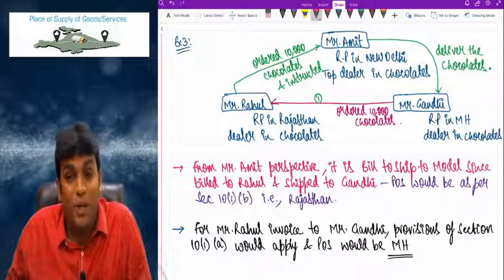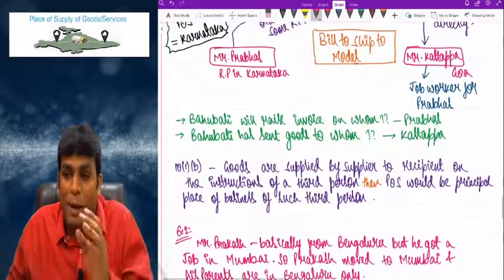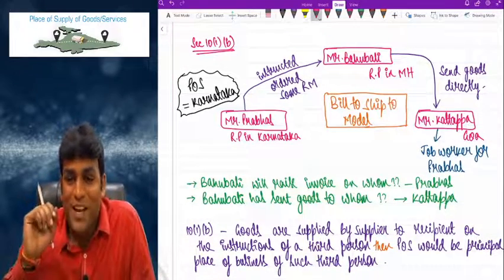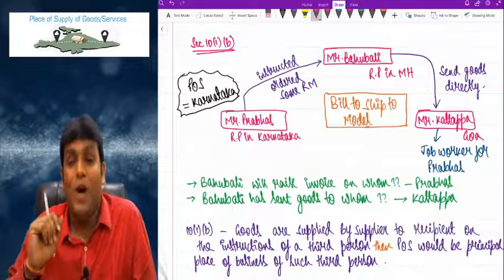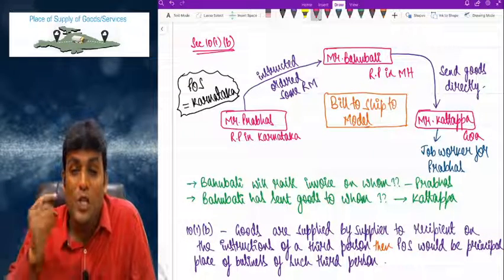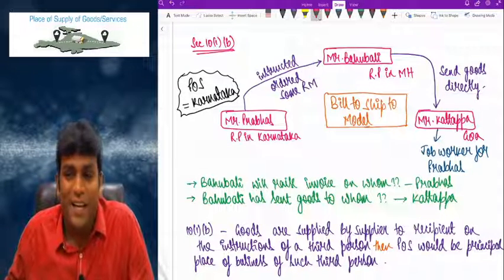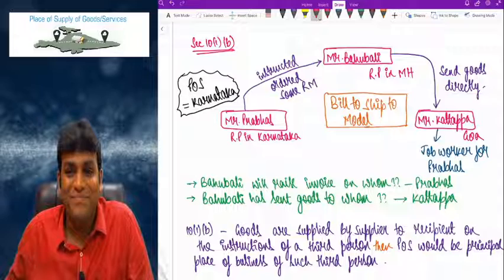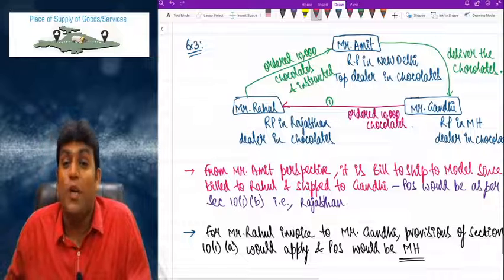Now I know what doubt is going in your brain. Sir, in previous example, why you did not take two cases? Sir, in example of Prabhas and Bahubali, for Bahubali invoice, place of supply is Karnataka, but Prabhas, he will not give invoice to Kattappa because the goods are sent to job worker. Whenever goods are sent from principal to job worker, it is not regarded as supply at all. When it is not regarded as supply at all, there is no question of GST. Clear, right?